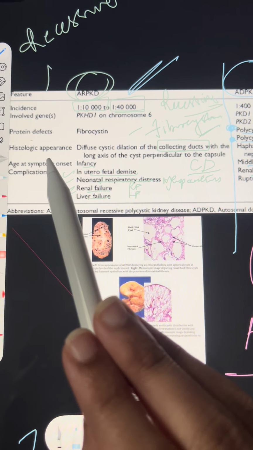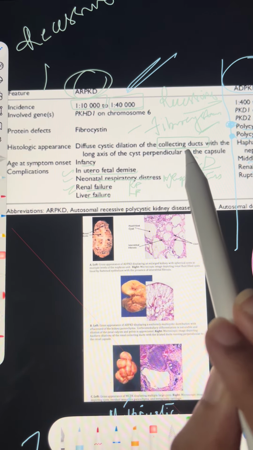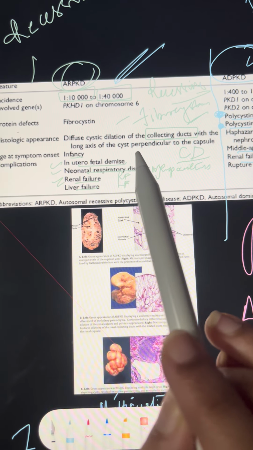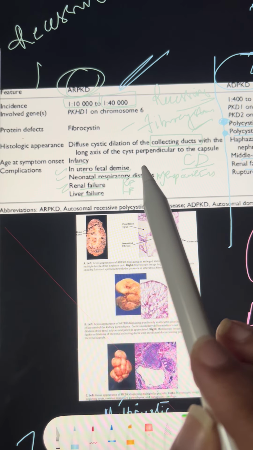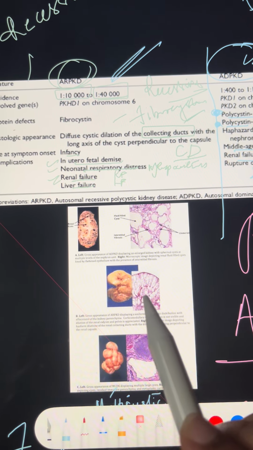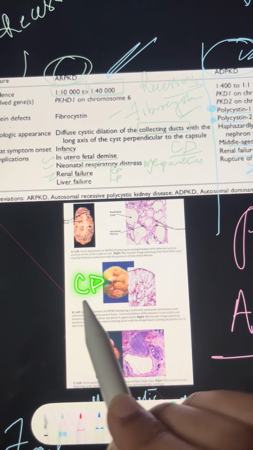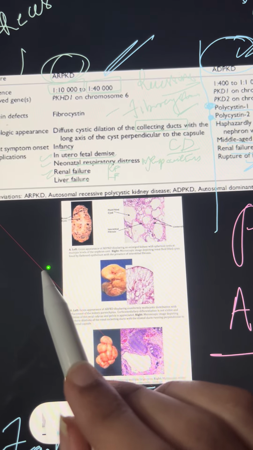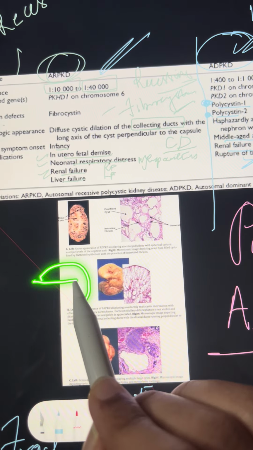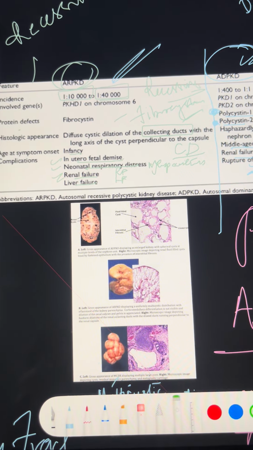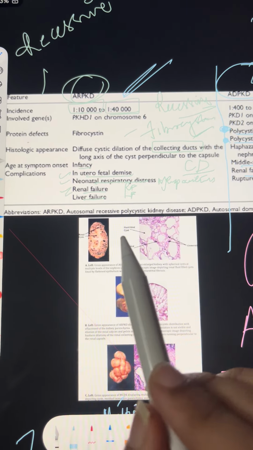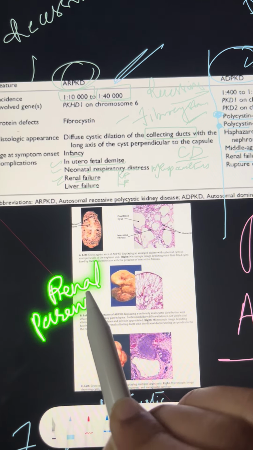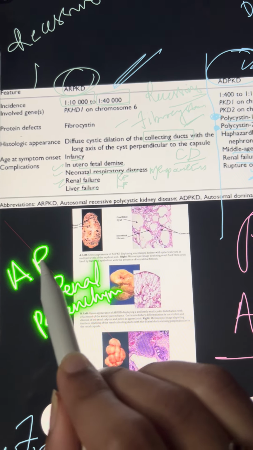Now coming to the histological appearance, diffuse cystic dilatation of the collecting ducts, okay, with the long axis of the cyst perpendicular to the capsule. Meaning the collecting duct is affected, okay. The collecting duct is affected, and besides that, the long axis of the cyst will be perpendicular to the capsule, meaning it will go perpendicular to the capsule like this. Okay, the long axis of the cyst. And it will also involve the renal parenchyma, which will be affected in autosomal recessive.